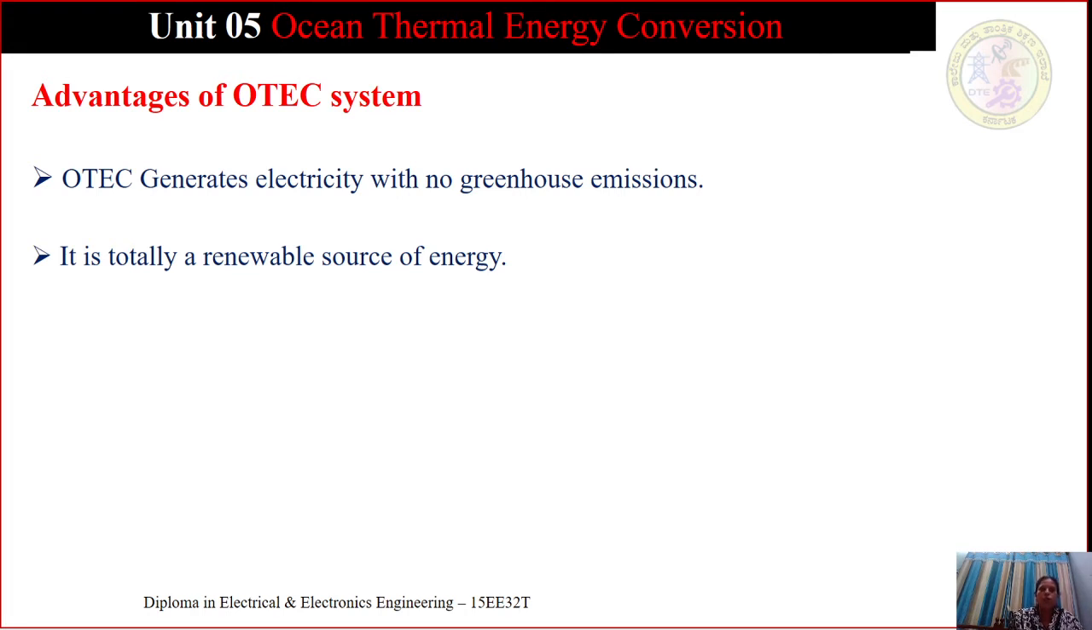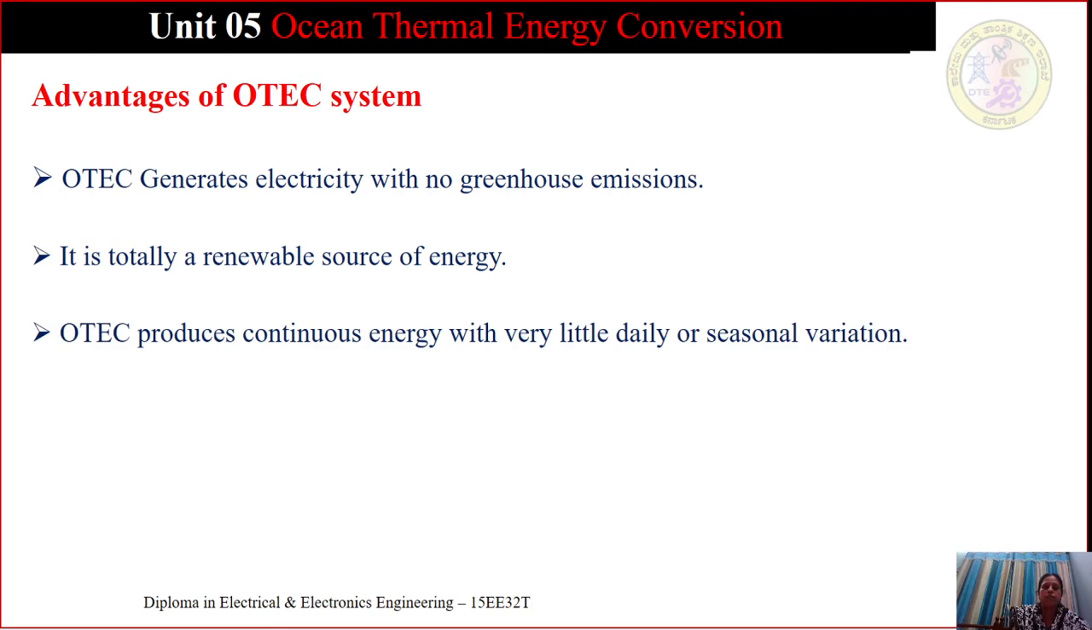So there are no fossil fuels or emissions, and because of the design of the plants, it's also possible to create potable water during the process. We have seen in the open cycle where we get the desalinated water. So it is one of the applications of this OTEC system. OTEC produces continuous energy with very little daily or seasonal variation.